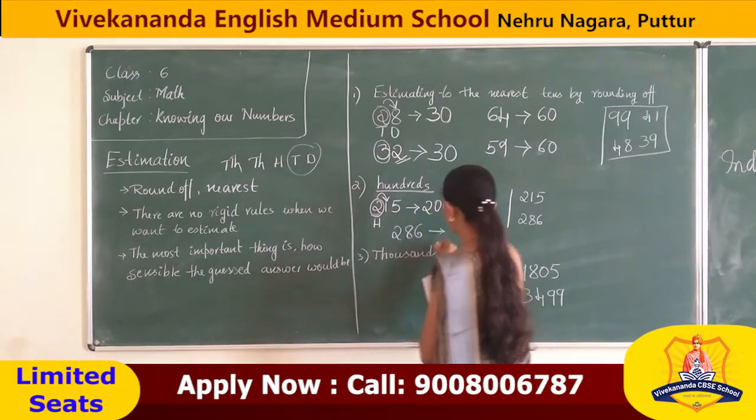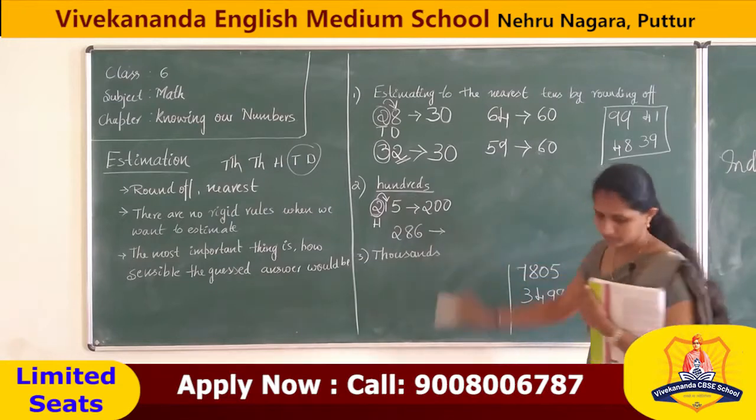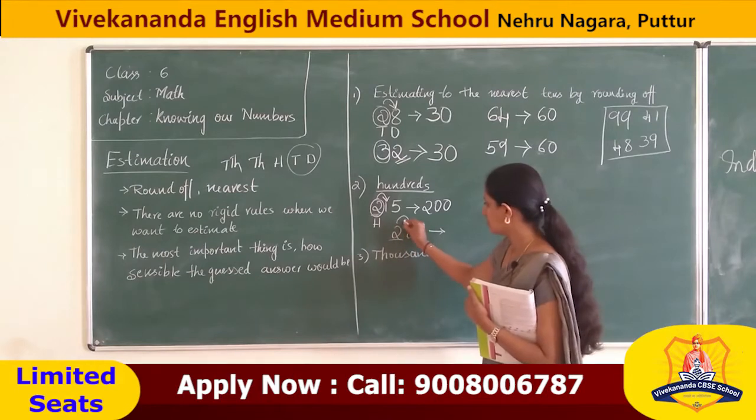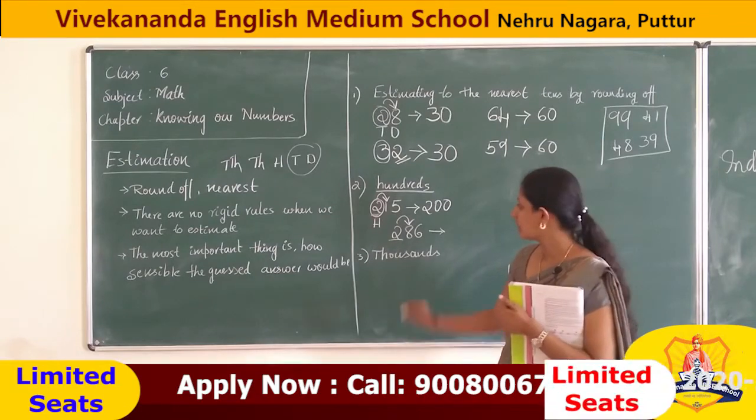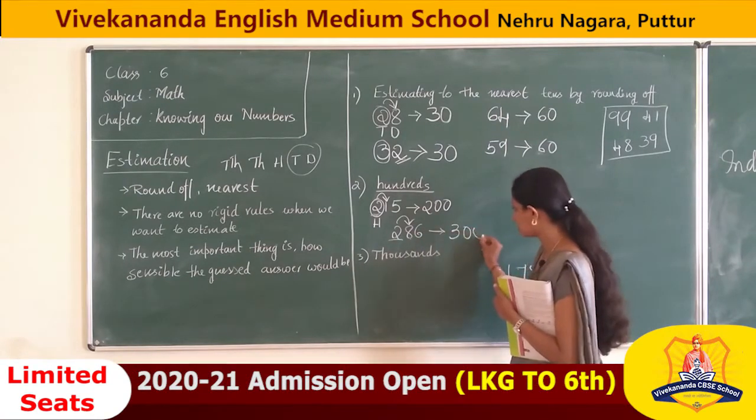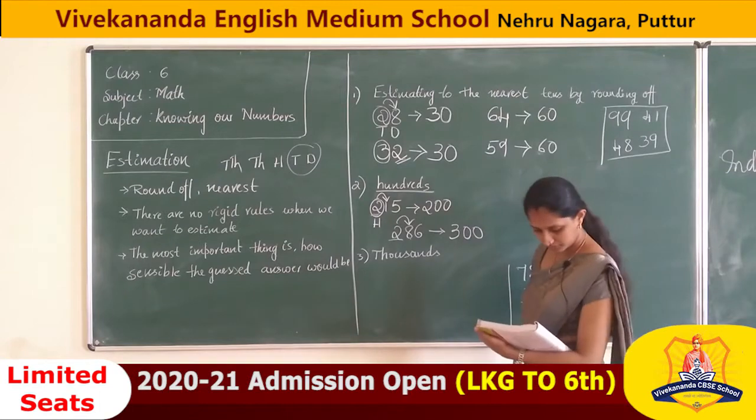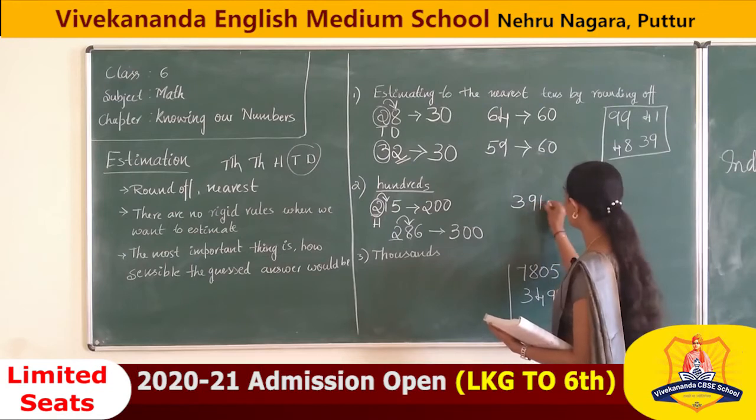Next, 286. We have to see 8, it is more than 5, correct? So we have to increase this number 2 to 3, and the rest is also 0, that is 300. Understood? Next, 391.